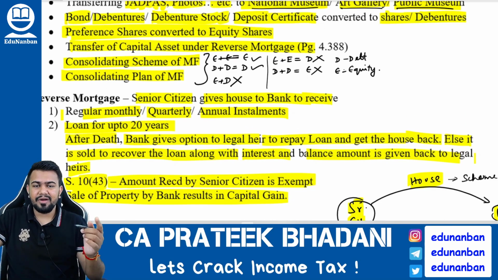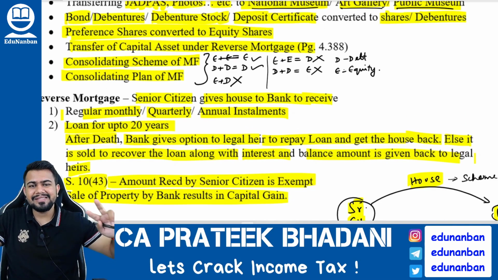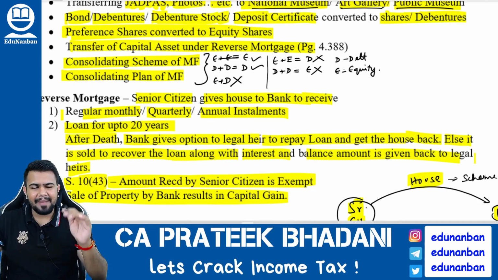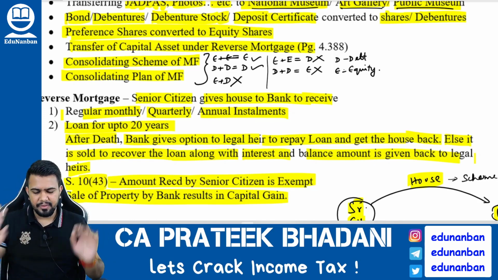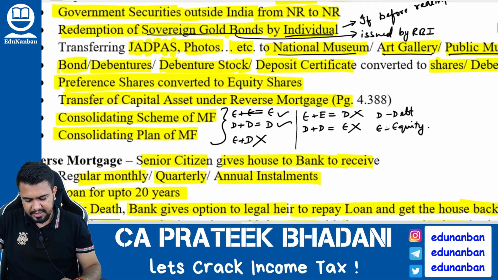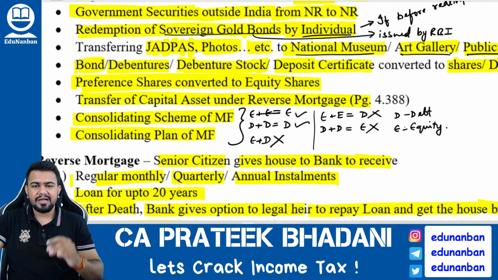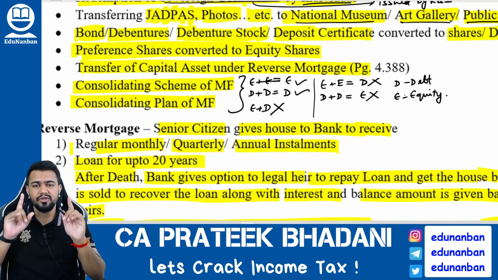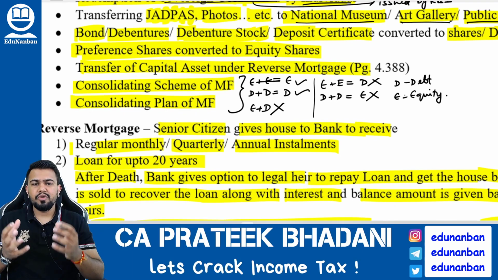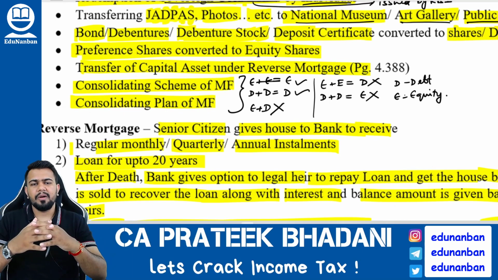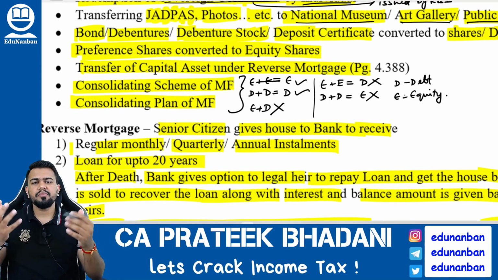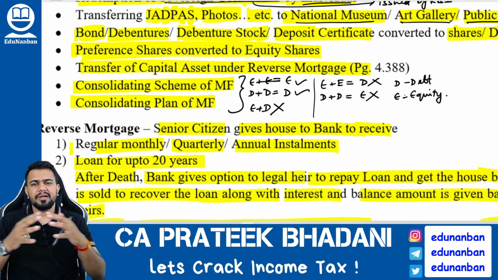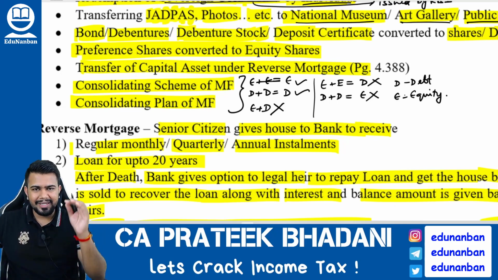However, later on, as I told you, if the bank will sell that property to someone else, then capital gain will arise normally. Okay. Next, listen here. If there is a consolidating scheme of mutual fund or consolidating plan of mutual fund, then also it is not regarded as transfer. However, you have to make sure that two or more equity plans should convert to form a new equity plan, or two or more debt plans should combine to form a new debt plan. Only then this will not be regarded as transfer.